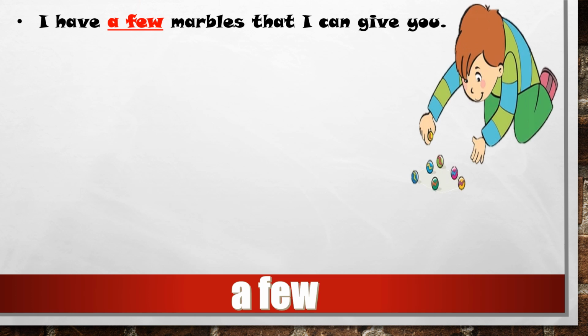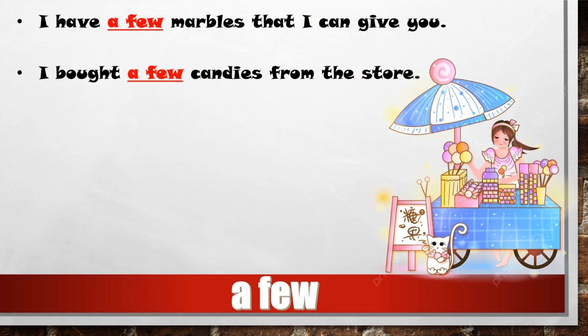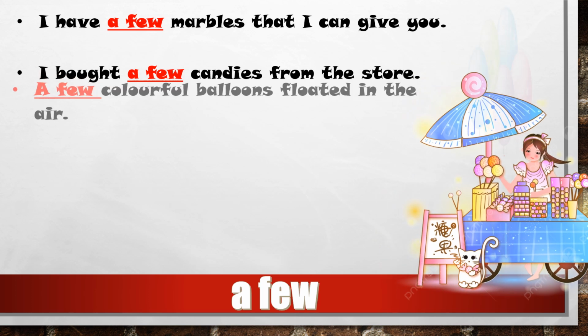Now, a few. A few means some. So let's have the first example. I have a few marbles that I can give you. That means I have some marbles and I can give you those marbles. Next, I bought a few candies from the store. We can't go to a store and buy all the candies. Obviously, we'll buy some. That's why a few candies from the store.